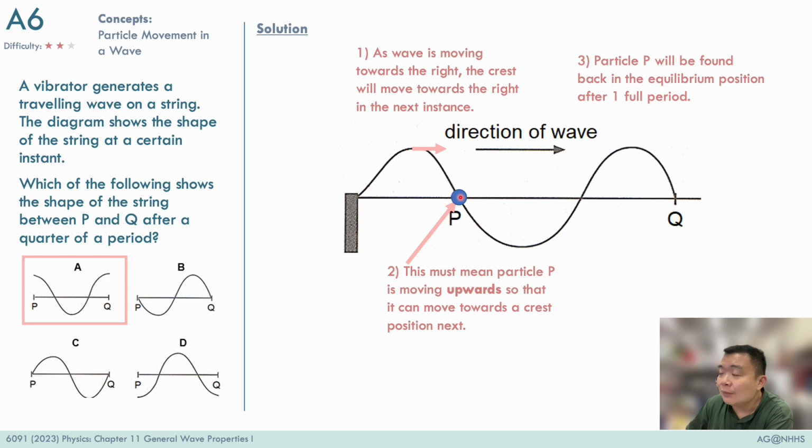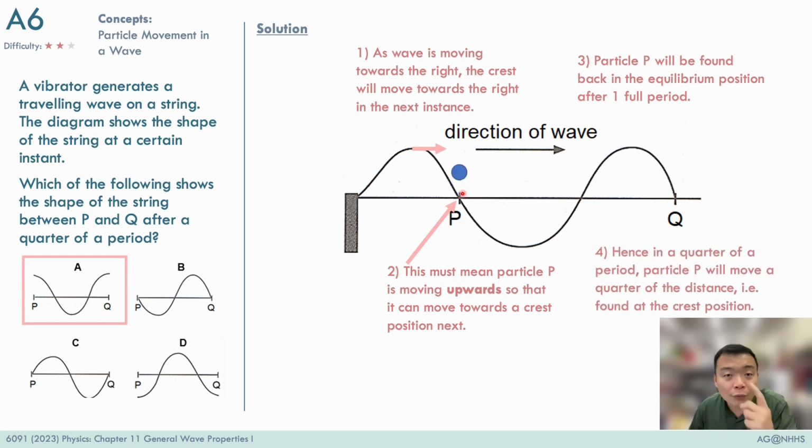After concluding that particle P will move upwards, we next note that in one complete cycle, particle P will be found back at the original position, and this takes a time interval of one period. We can then break up this movement into 4 segments.